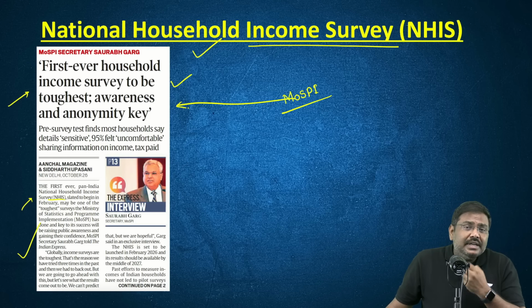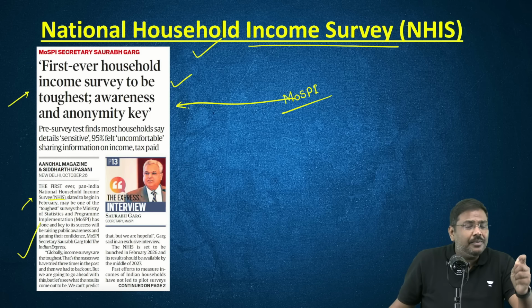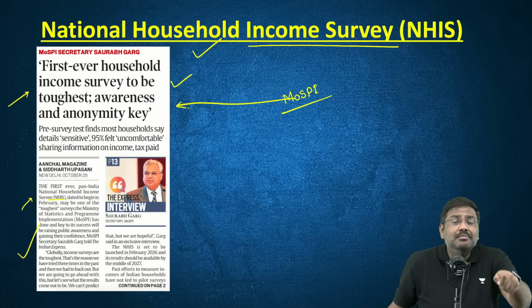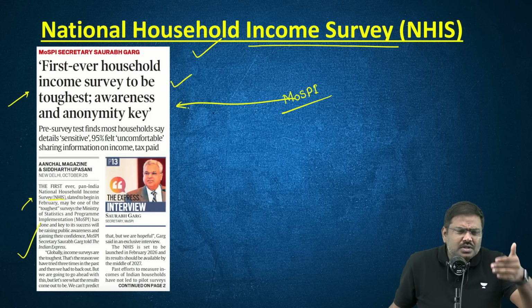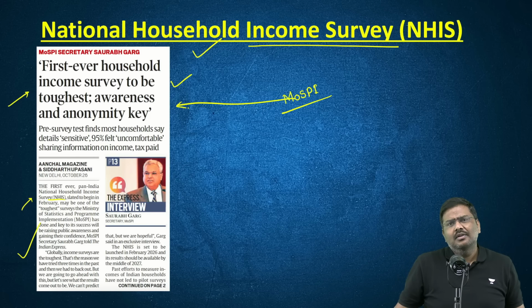more than 80% of the individuals are shy. They do not want to disclose their income tax data. They do not want to disclose the income data. They do not want to disclose how much assets they are owning. They do not want to disclose what are the different sources through which they are earning income. For multiple reasons.